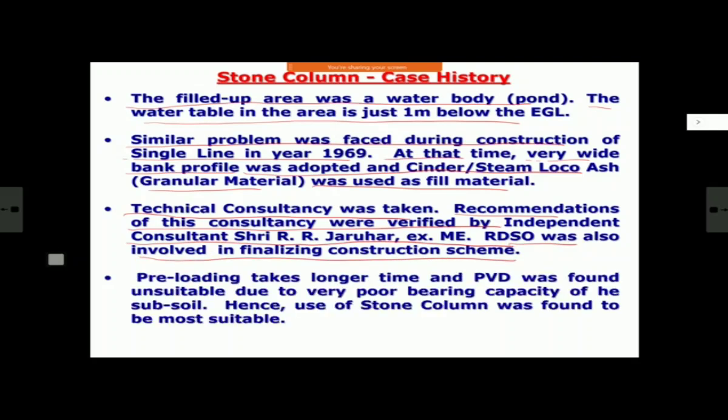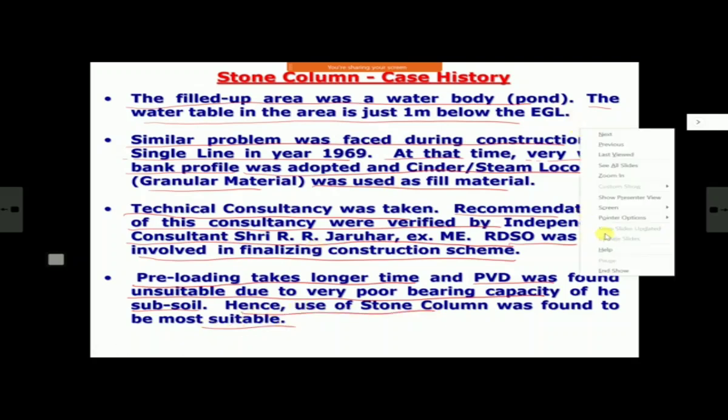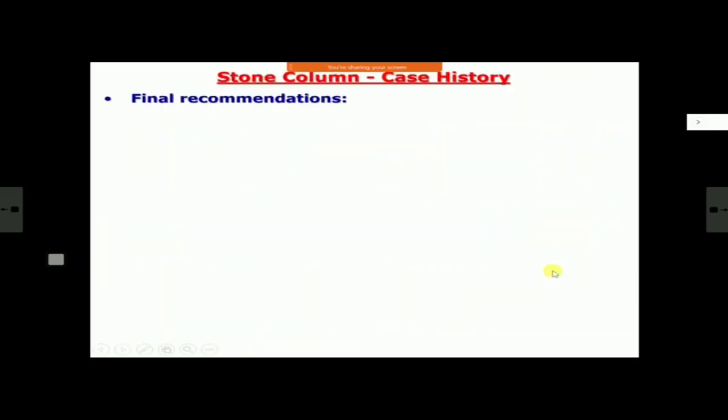Our people also went there, and there they found that number one, preloading takes very long time. We cannot wait up to the time. It is an urgent project for port connectivity, and PVD was found unsuitable due to very poor bearing capacity of the subsoil. They did calculation and found out that even if you do PVD, whatever shear strength improvement you get is not sufficient, and therefore PVD is not the final solution, and therefore they had to switch over to stone column. This is how the logical way of doing the thing. This is how it must be done. And then these were the final recommendations.